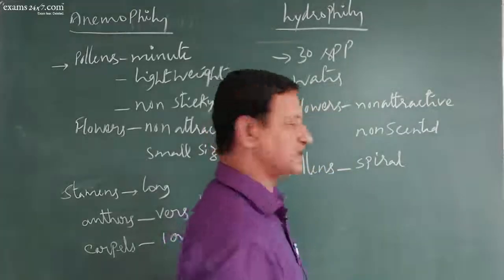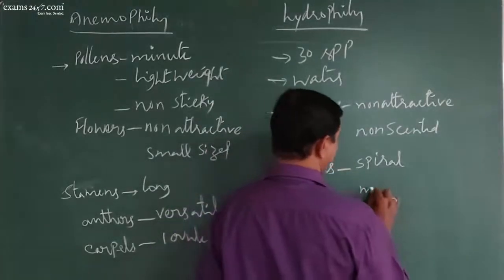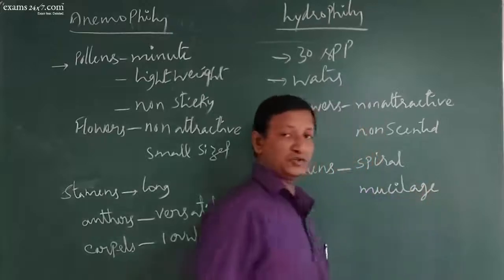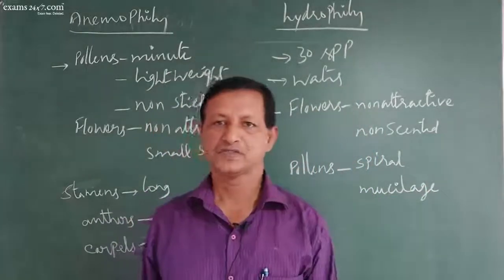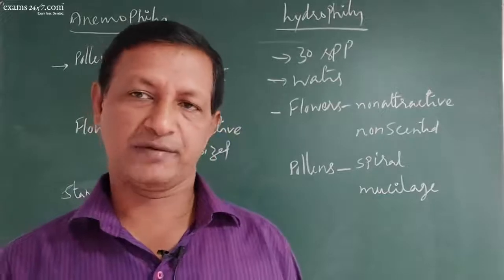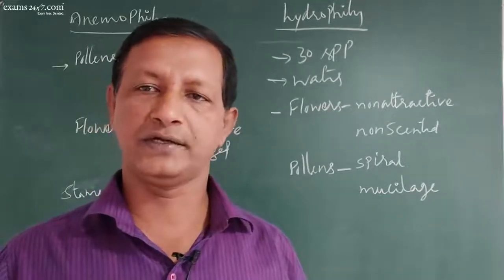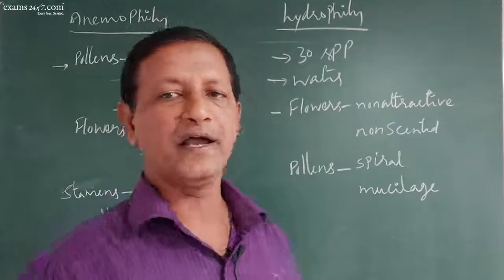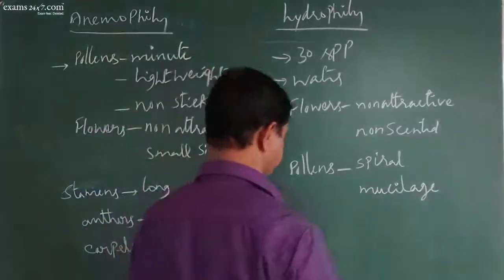Pollen grains are spiral shaped and they are covered by a mucilaginous envelope, so that it does not absorb the water and sink down. So it is covered by the mucilaginous sheath.